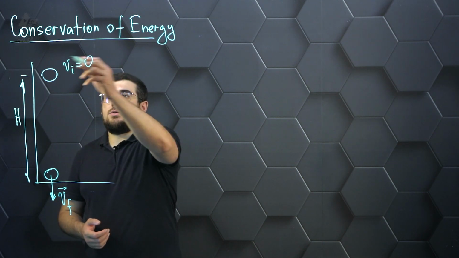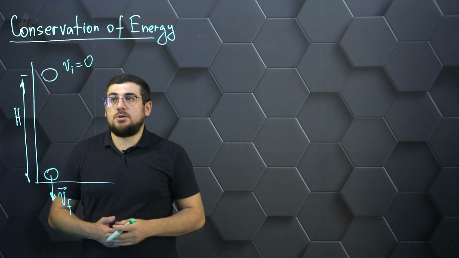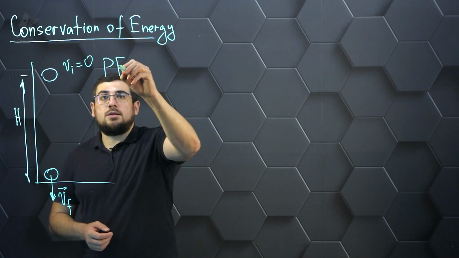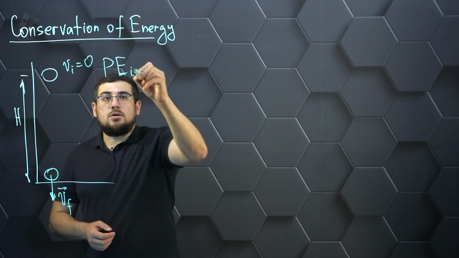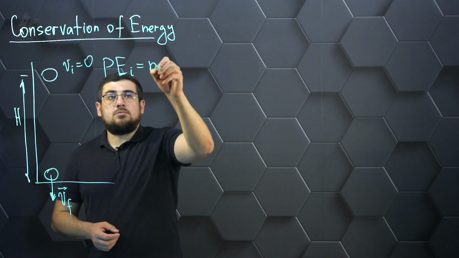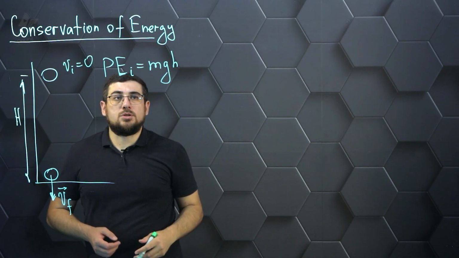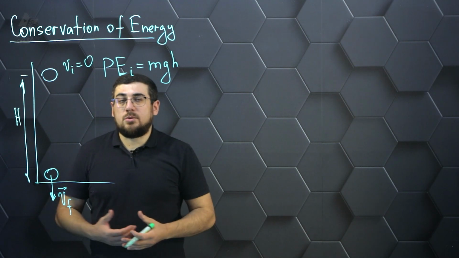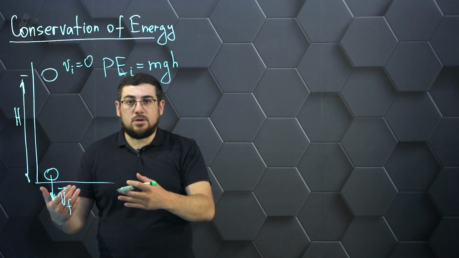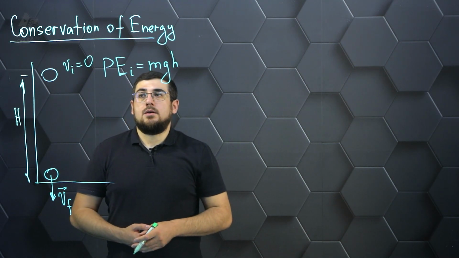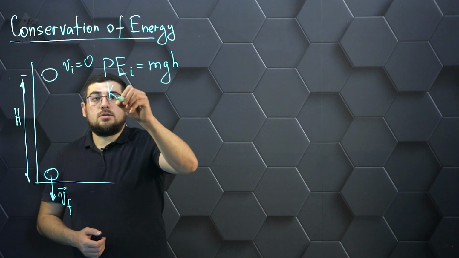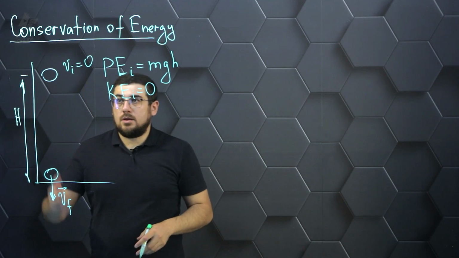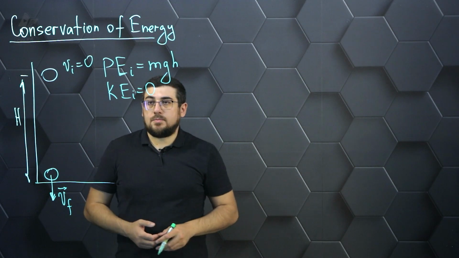If we consider the first point from where the fall started, we can say that at this point in time, the potential energy of this body at the initial moment of time was equal to mgh, because the body was at a height h and has mass and is attracted to the ground. All conditions for this are fulfilled. The kinetic energy for this moment of time is zero because the body is stationary.